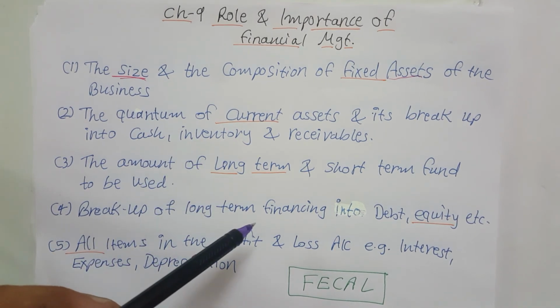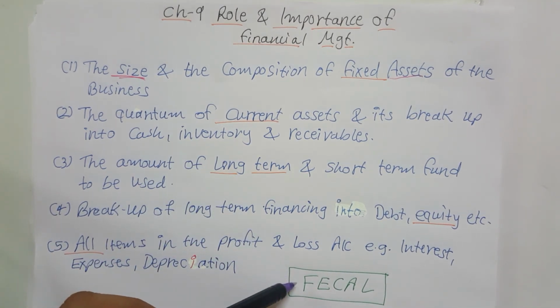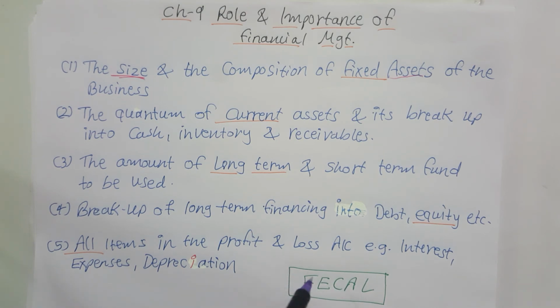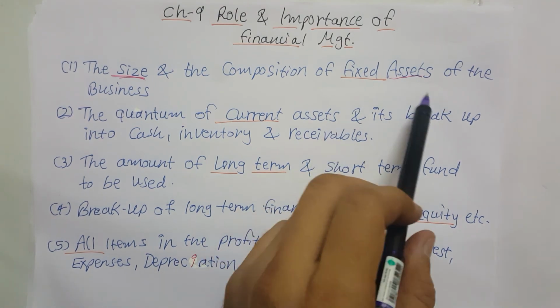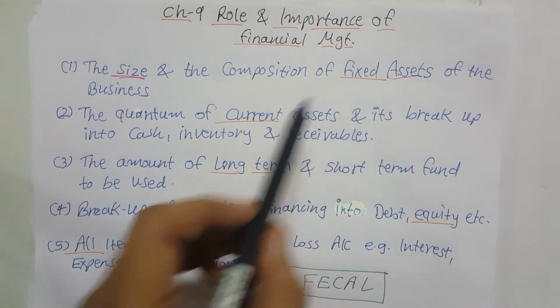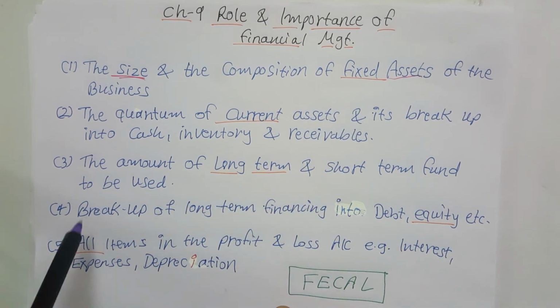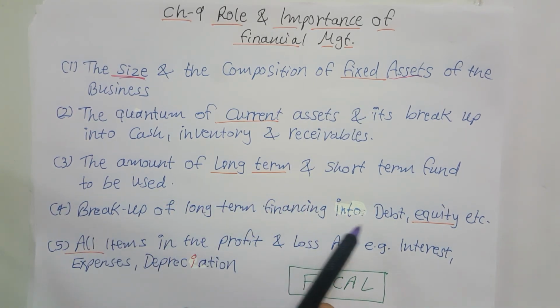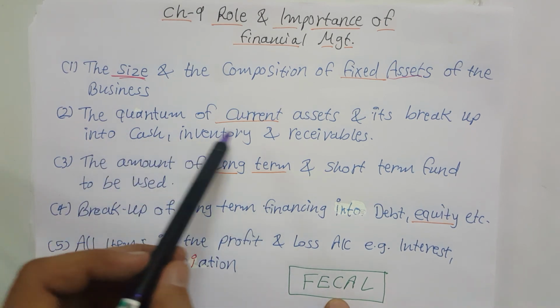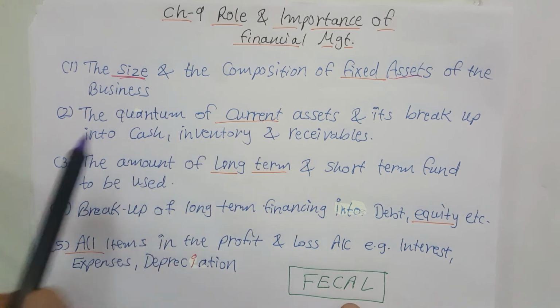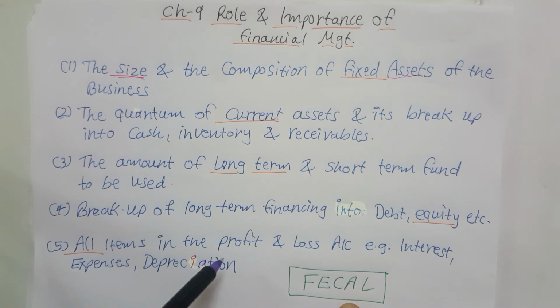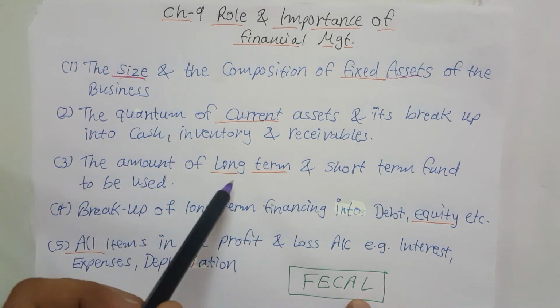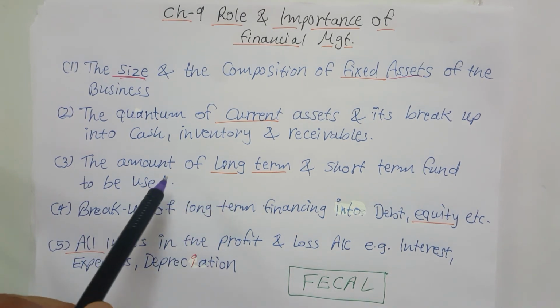You can easily remember all these points with the help of one word, that is FACEL. F means fixed assets, size and composition of fixed assets. E means the breakup of long term financing into debt and equity. C means the quantum of current assets and its breakup. A is related with all the items of profit and loss account, and L is related with the amount of long term and short term funds to be used.